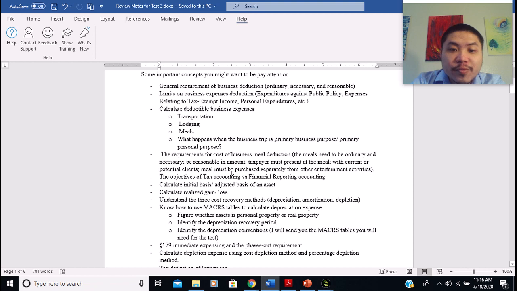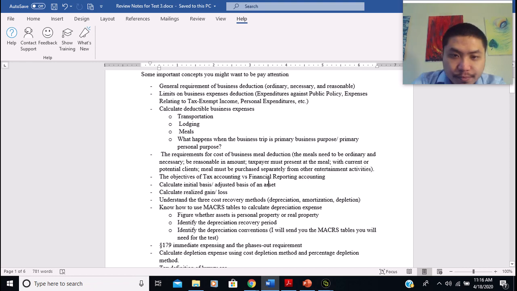And the meals must be purchased separately from other entertainment activities, because as we know, entertainment expenditures are not deductible when it comes to treating clients, right? So only 50% of business meals are deductible.